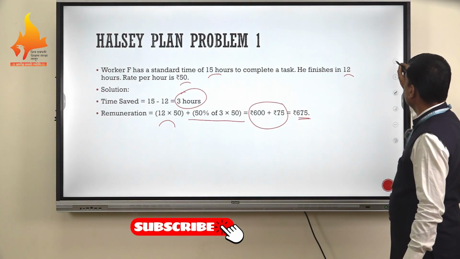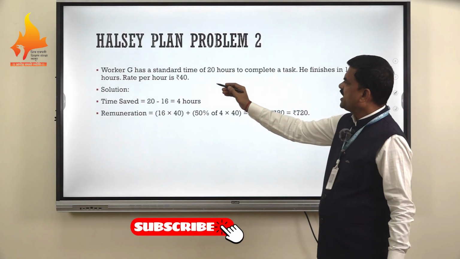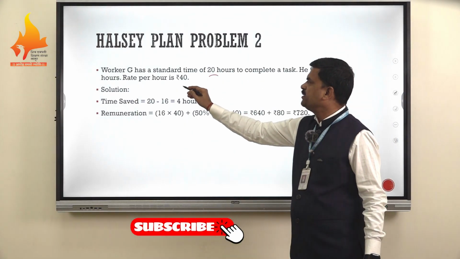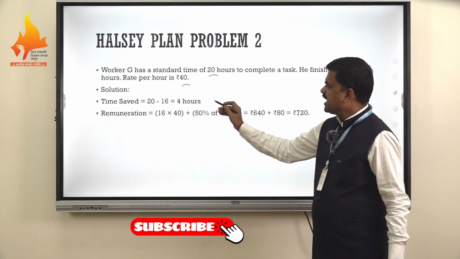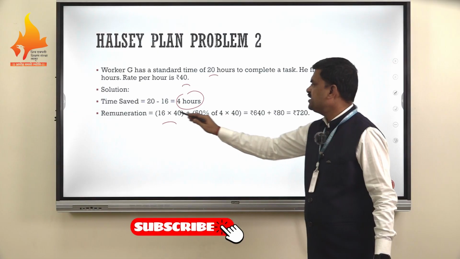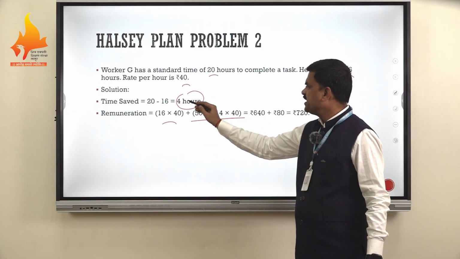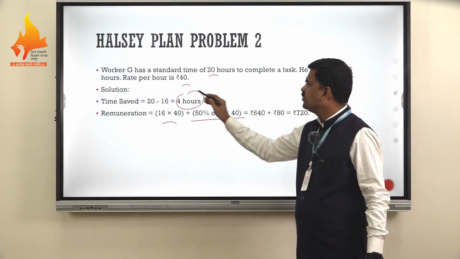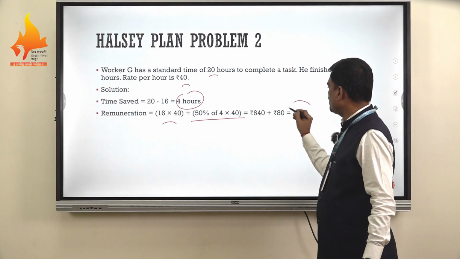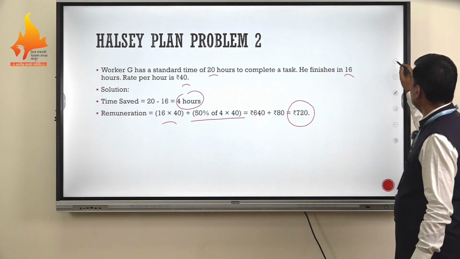So the worker will get 675 rupees. Under the Halsey plan, another problem is worker G. Standard time was 20 hours, time taken is 16 hours and the rate per hour is 40. Time saved is 4 hours. Basic wages are 640, 16 into 40. Incentive wages are 50% of 4 hours, that is 2 hours, into the rate per hour 40, that is 80. So the total wages he will get under the Halsey plan is 720 rupees.